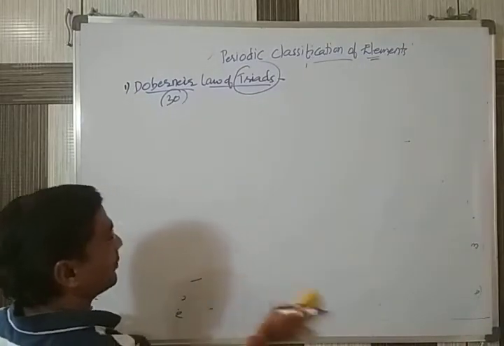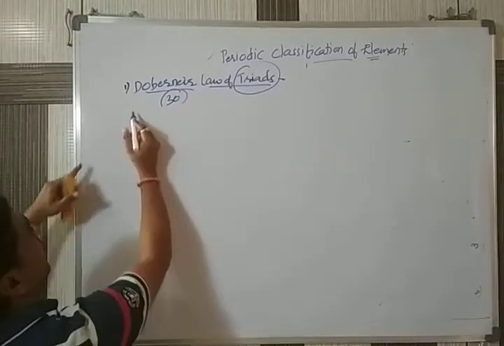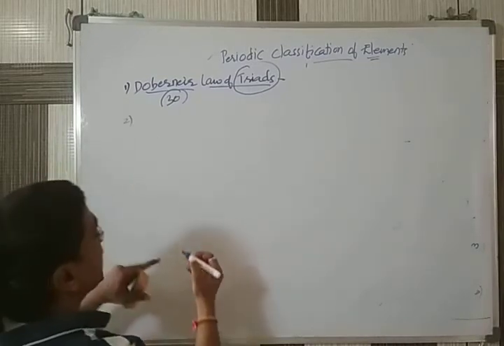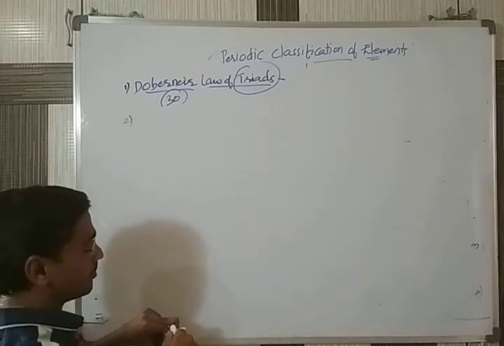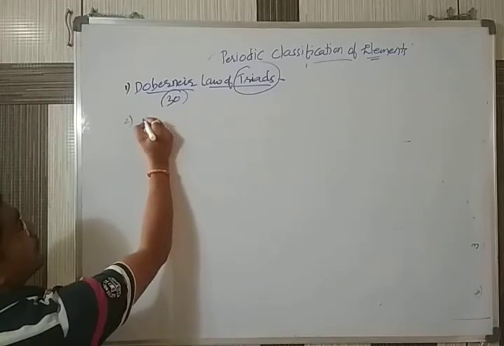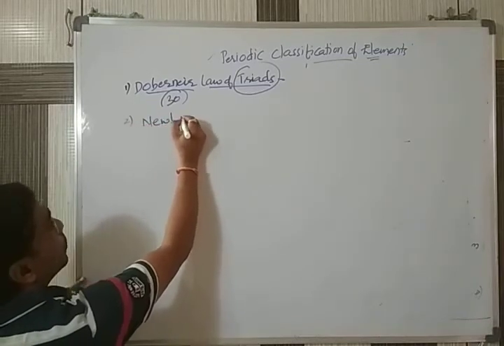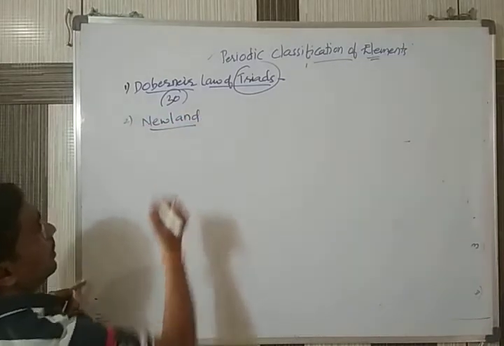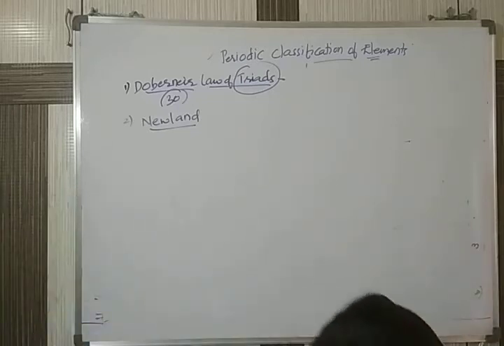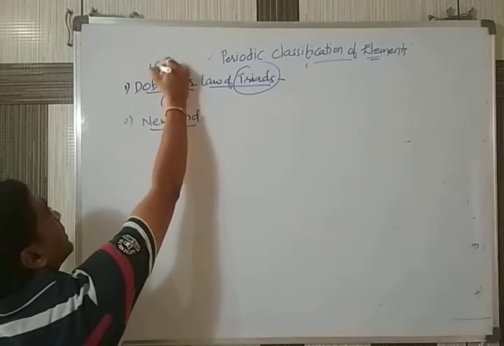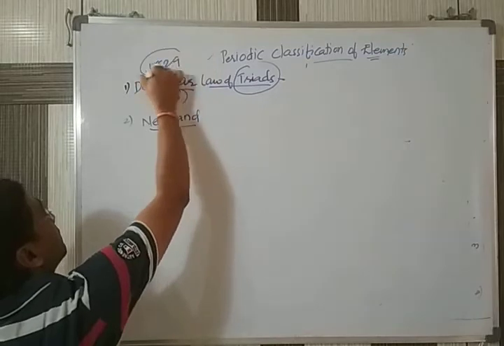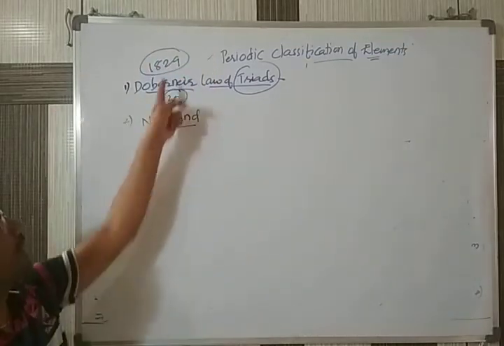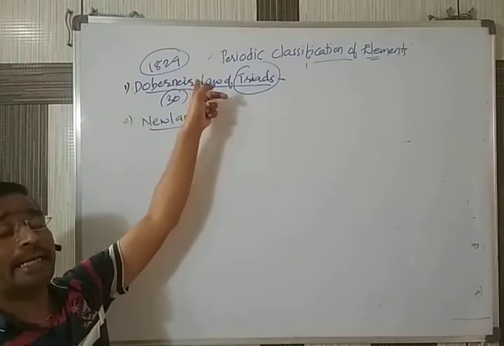The second way of classification of elements after Dobereiner was given by the scientist Newlands. Remember, scientist Dobereiner first gave his classification in 1829.